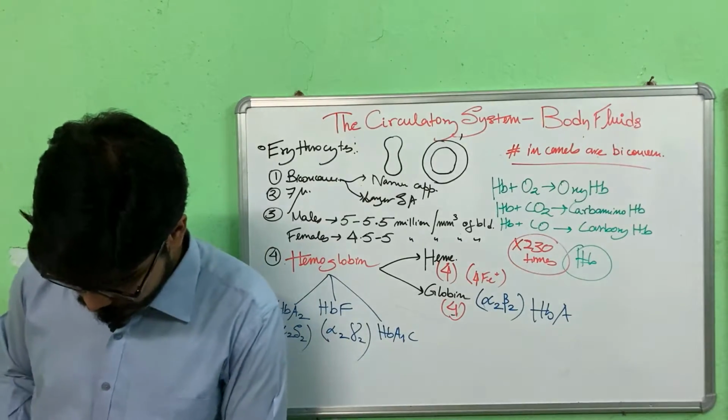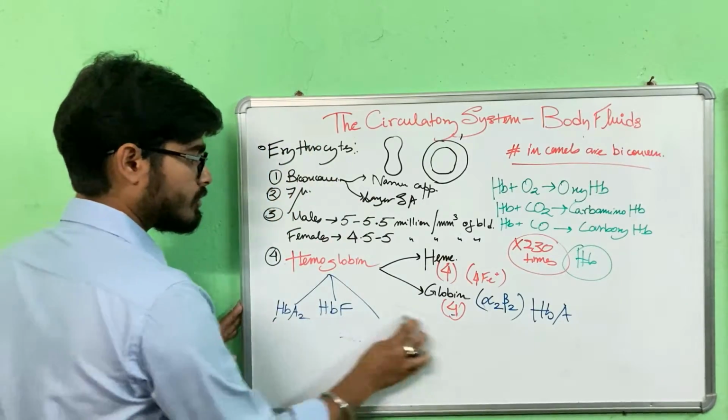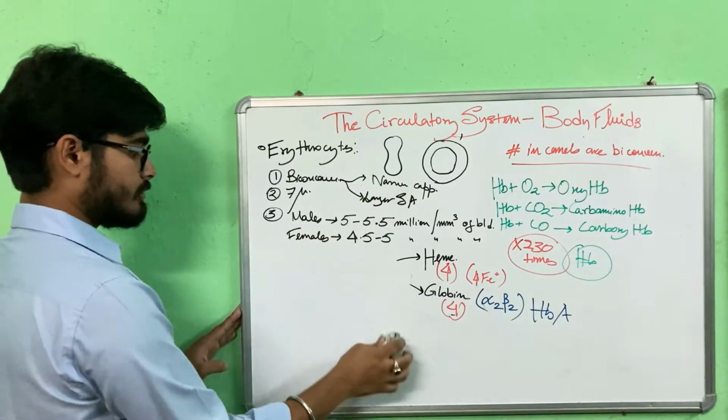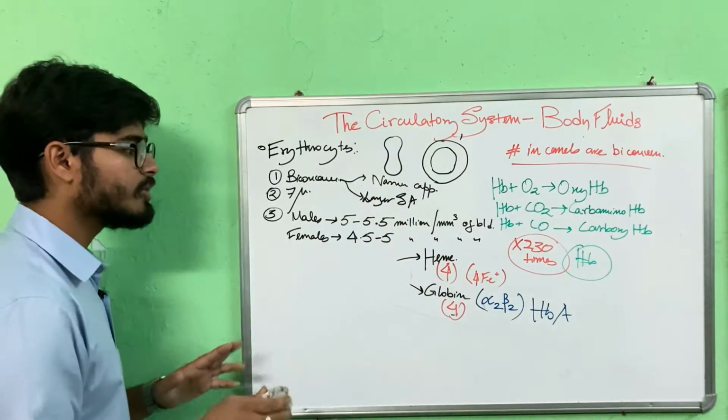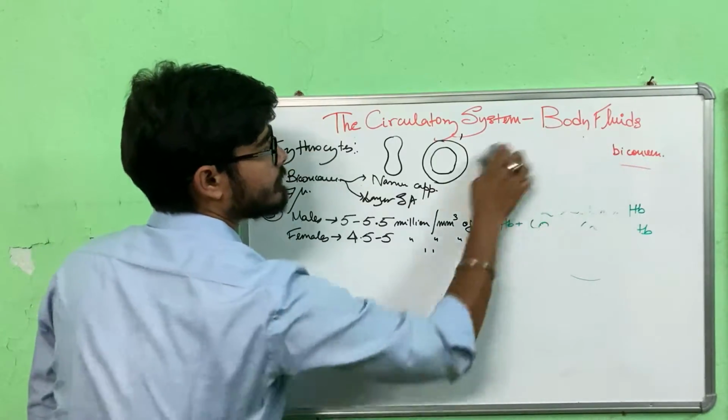Now due to this hemoglobin, the RBC can perform its main function, which is diffusion of respiratory gases.